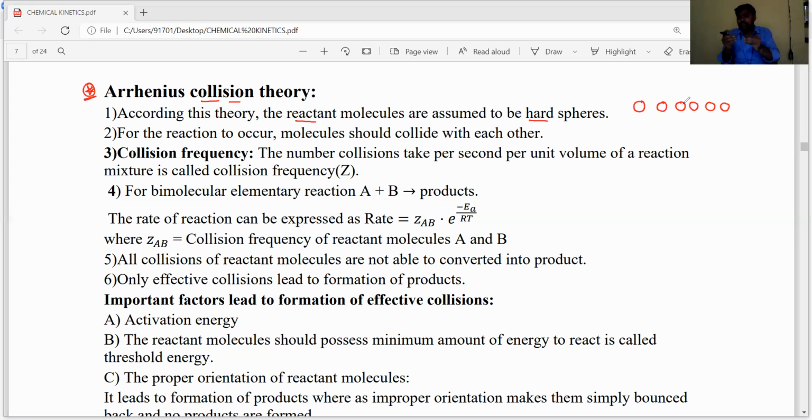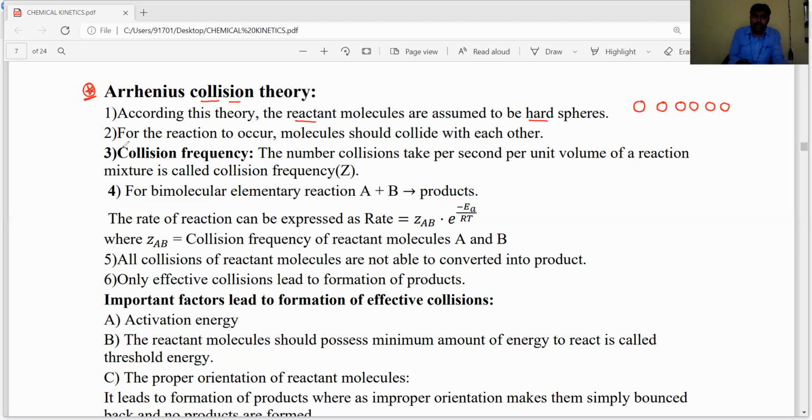Only the effective collisions, the fruitful collisions, convert the reactant molecules into products. The reactant molecules collide with each other and form an activated complex or transition state, then are converted into products.